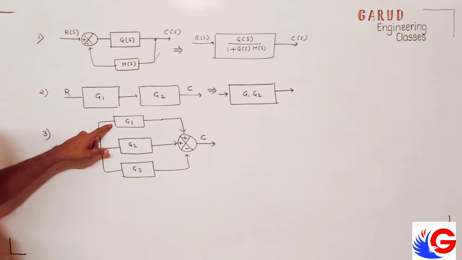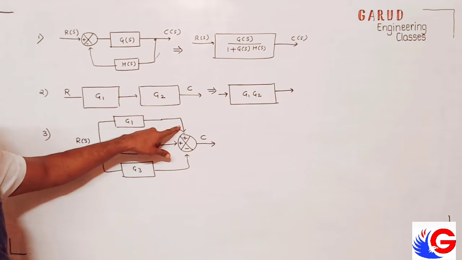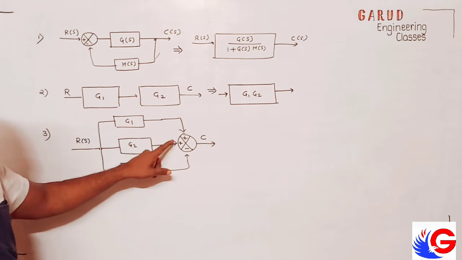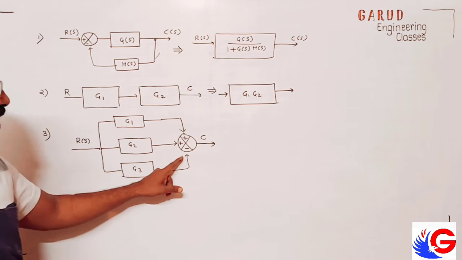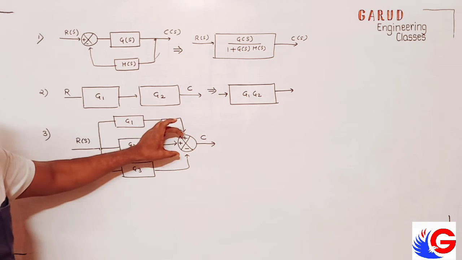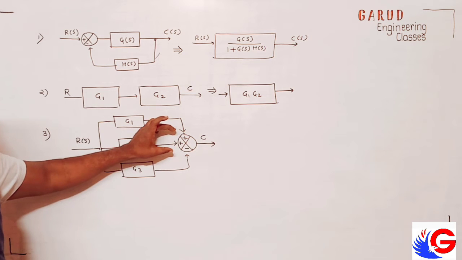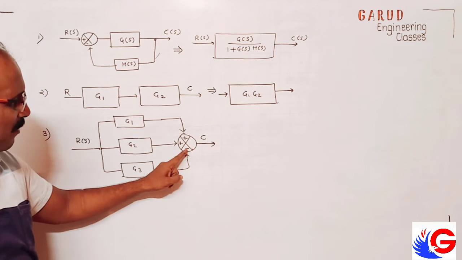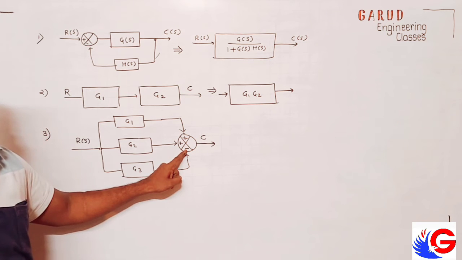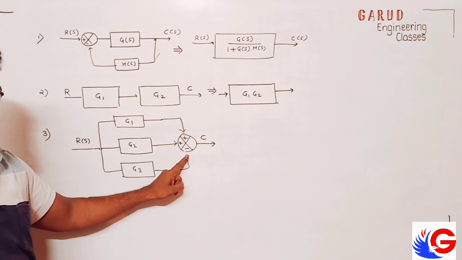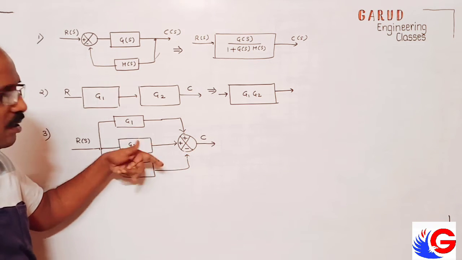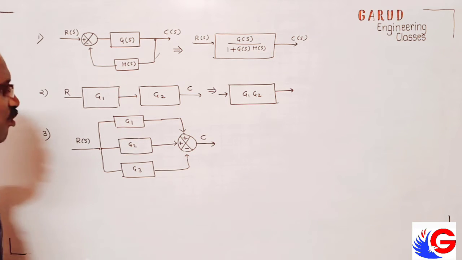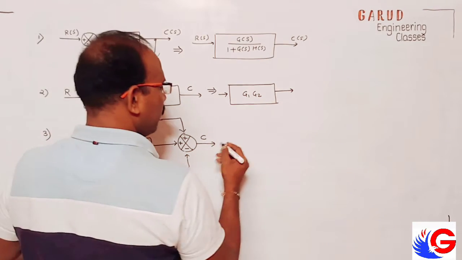R comes here. R into G1 comes here. R into G2 comes here. R into G3 comes here. But this is an adder, a summing point, summer. So this plus this minus this. Why minus? Because there is a minus sign. If it would be plus, then we would add this. So here what is the resultant?